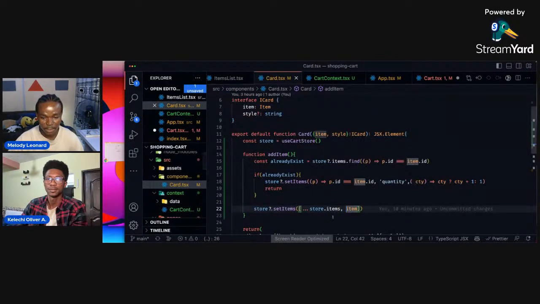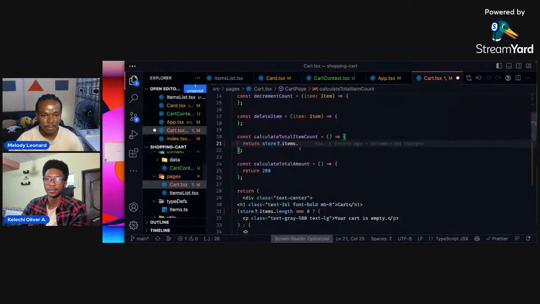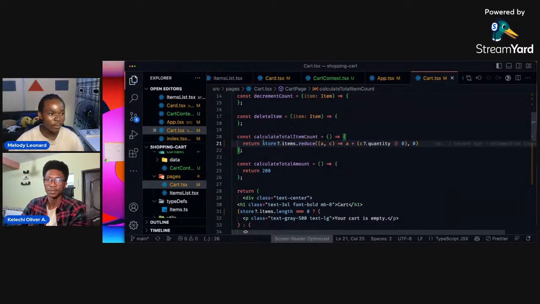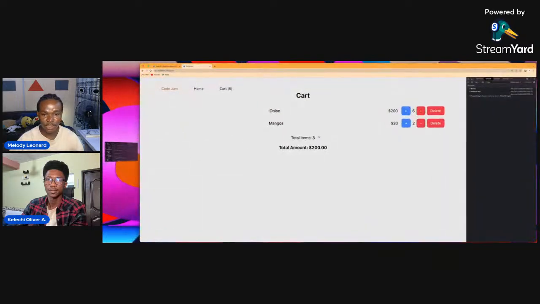So go back to this place, the one showing red, and paste it here. And I think that will solve our problem. So let's save that. That helps us here. So we have 8 items, and that's actually 8 items: we have six here and two here, which is 8 items.